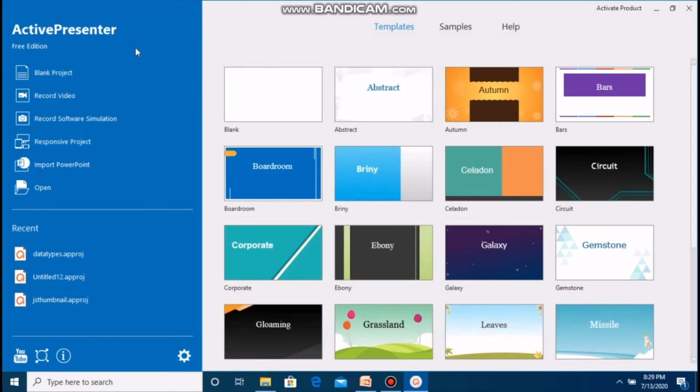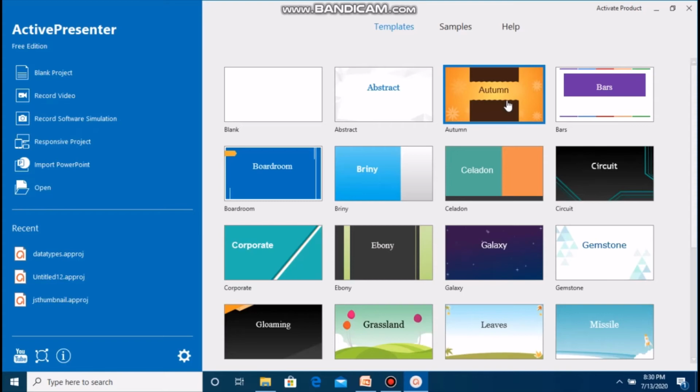As I say, this left pane is divided into about 6 to 8 various resources, and this center pane is divided into three parts: template, sample and help. Friend, these templates are images which are very useful to create a project or blank project where you can add content such as images, videos, slides or any PowerPoint presentation. You can also add a new recorded slide to a project by recording the screen as a video or as a software simulation.